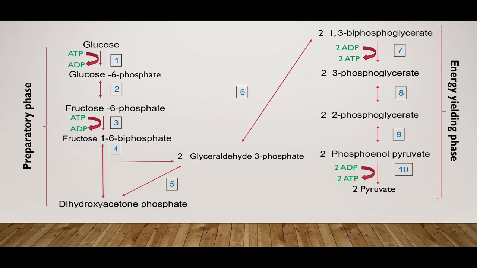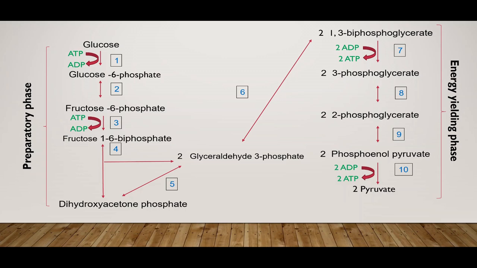2 molecules of ATP are invested in 2 different reactions in the preparatory phase. Reaction number 1, which is catalyzed by hexokinase or glucokinase, and as you can see here, reaction number 3, which is catalyzed by phosphofructokinase. These 2 reactions degrade ATP and ADP is produced. The phosphate is transferred on to sugar derivatives so as to convert them into their phosphorylated metabolites.